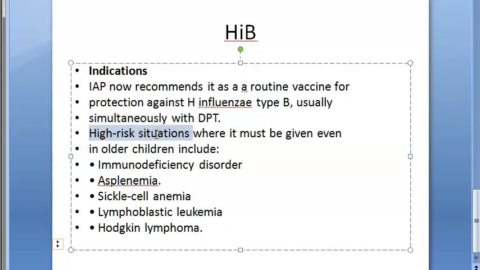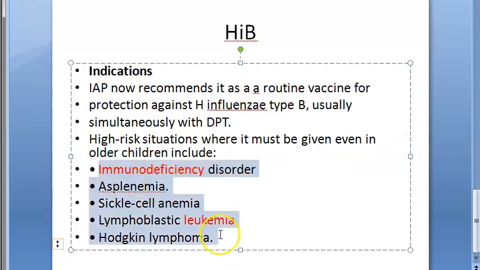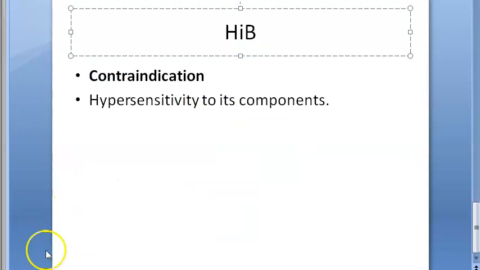Interestingly, their indications include immunodeficiency disorder. Interesting, right? Asplenia, sickle cell anemia, lymphoblastic leukemia, Hodgkin lymphoma. This is really strange. They are giving it in leukemia, immunodeficiency disorder. Interesting, right? These were the same contraindications in measles vaccine, but in HIB vaccine, these are the indications. Interesting.